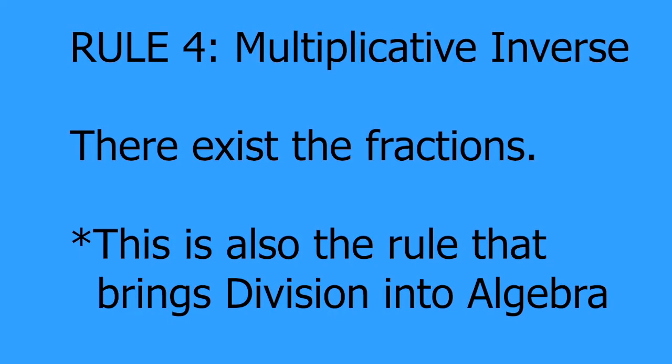So what this rule is saying is for every number that is not 0, there's the key, not 0, there exists another number such that when you multiply them together, you get the answer 1. The name of this rule is, well, you guessed it, the multiplicative inverse. And this is also where division comes into algebra.